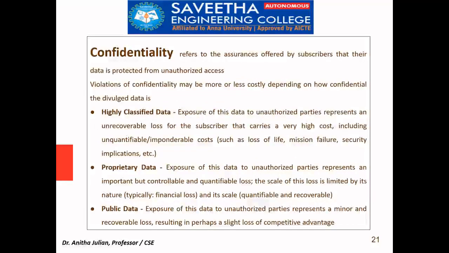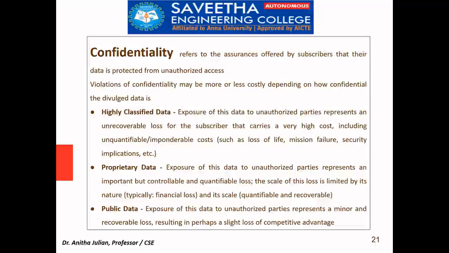And finally, confidentiality. The user should be confident that he is able to access data protected from unauthorized access. So our data can be highly classified data or proprietary data or public data. Public data, there is a possibility that everybody is accessing, so there might be some mild losses which we can recover and we won't need to worry about much. But proprietary data means which I am paying for and maintaining. So any loss to that, I am losing money also.